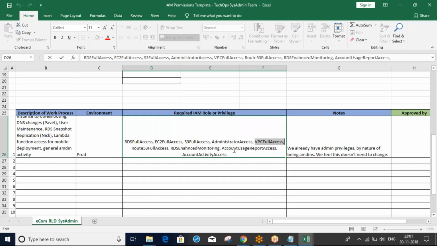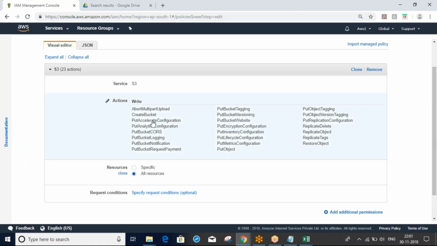Sometimes they will mention specific ones like this, for example put bucket notification. Sometimes architects, DevOps, or AWS cloud managers, who are technical, not project managers but technical managers and architects on the client side, will design all of this.